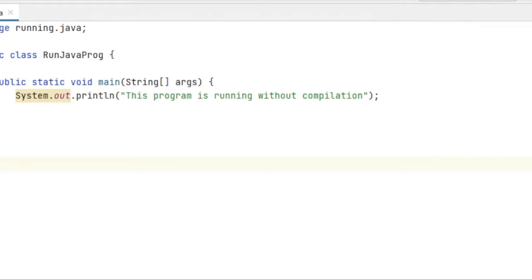Now Java has simplified this in Java 11. In Java 11 you don't need to compile it. If you are running a Java file directly, you can just type the java command and run it, and it will execute. The whole compilation and everything else will happen at the time of execution only. It doesn't need to be done beforehand to generate bytecode and then execute it.